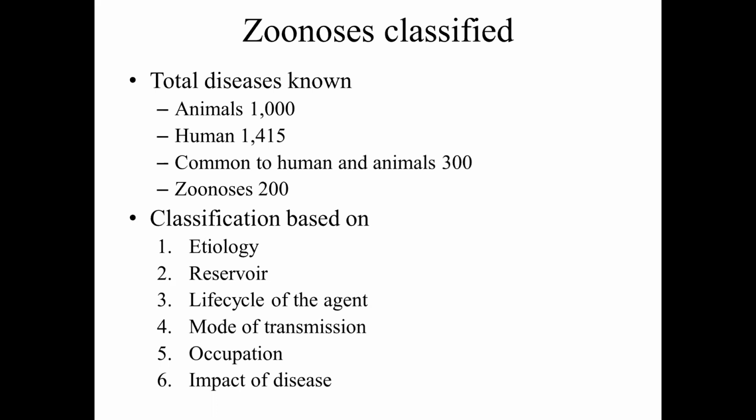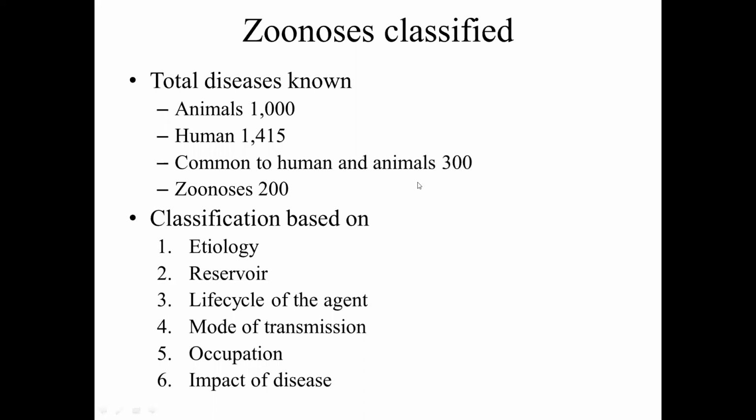The third and the most accepted type of categorization of zoonotic agents is based on the life cycle of the agent or based on the epidemiology of the disease. How is the life cycle of the agent? Okay, when it comes to a zoonotic infection, that's what is life cycle of the agent. Next is mode of transmission. How it is transmitted, that particular infection.